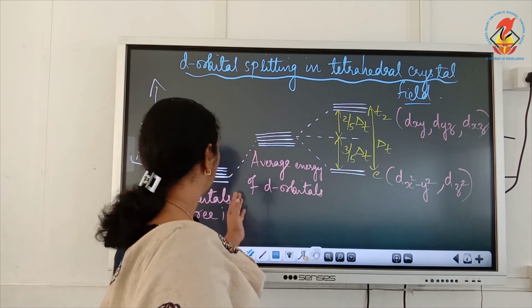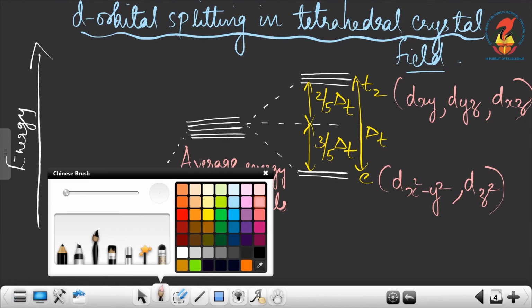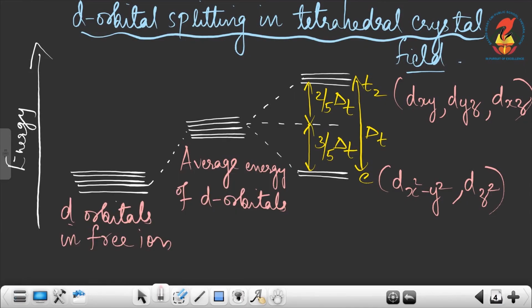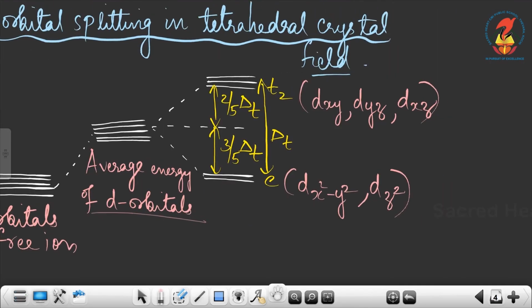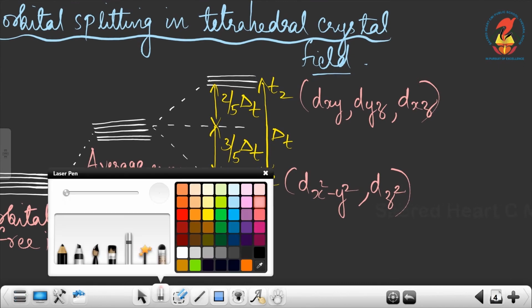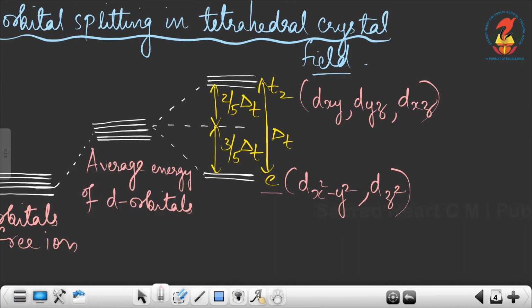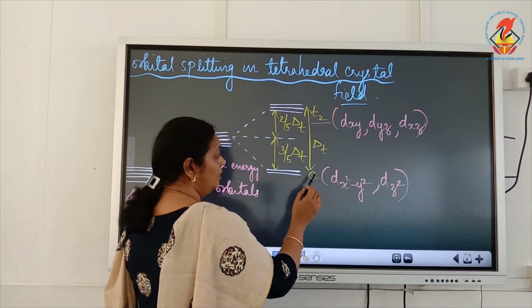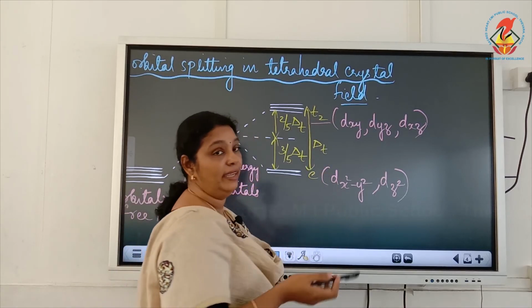If you look at this diagram, this is the d orbital in the free ion, and in the presence of ligand it's raised in energy. So this is the average energy of the d orbitals. It's split into two sets, E and T2. Here E is of lower energy and T2 is of higher energy.